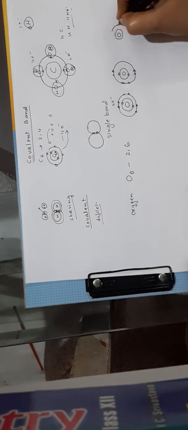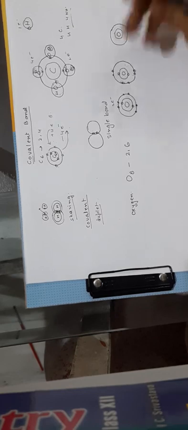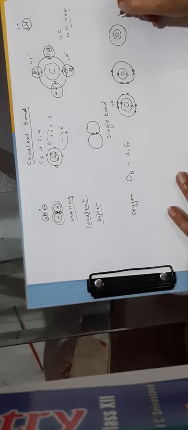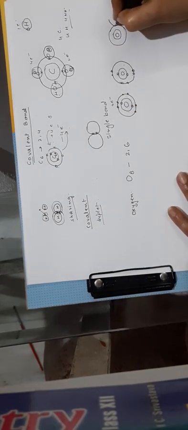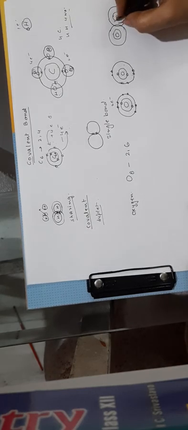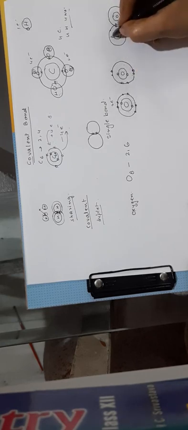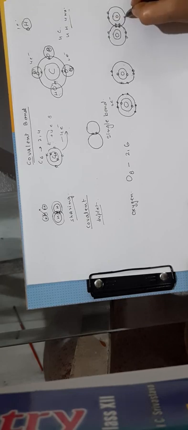First shell, then second shell, and this is only possible if these 2 atoms come closer and become so close that their outermost shells are overlapping one another. One is falling over the other. Now one oxygen had 2 electrons here, another also has 2 electrons, and of the remaining 4, 2 are shared here. How many are remaining? These are 2, 4, 2 and 4.